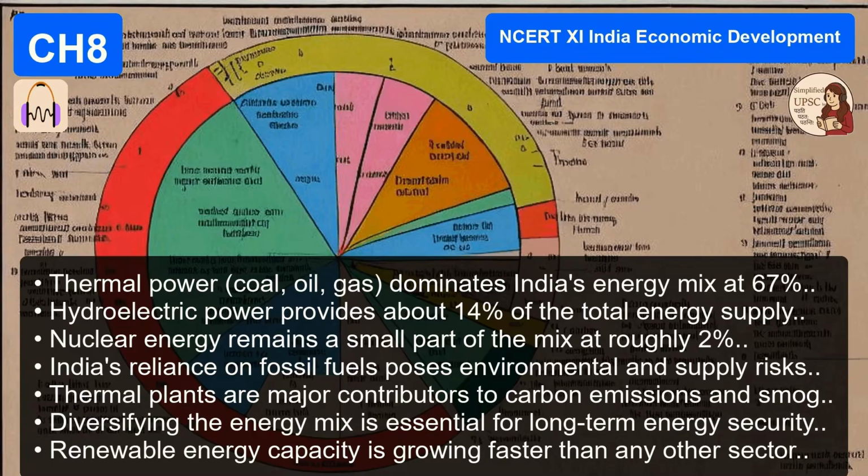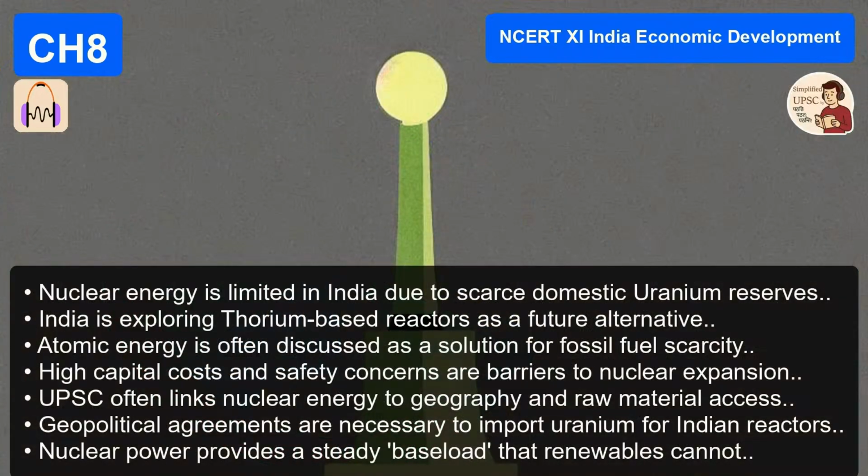This brings up the 2013 PYQ regarding atomic energy. The question stated that with the growing scarcity of fossil fuels, atomic energy is gaining significance. It asked about the availability of raw materials. This is a classic geography economy link. Why is nuclear only 2%? Because India has limited uranium reserves. We have to import it, which is geopolitically complicated and expensive.